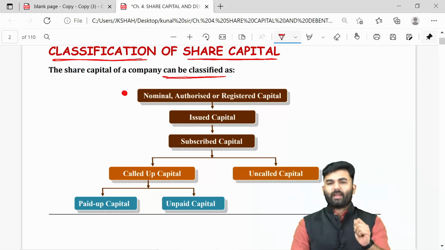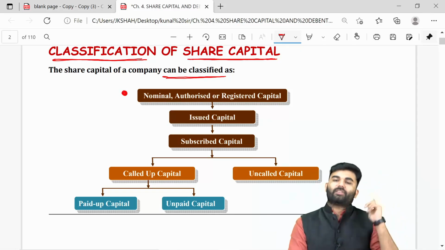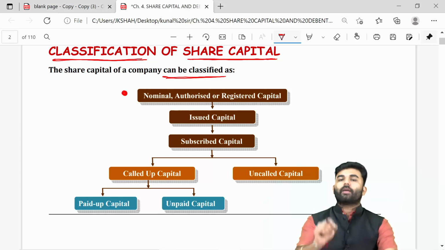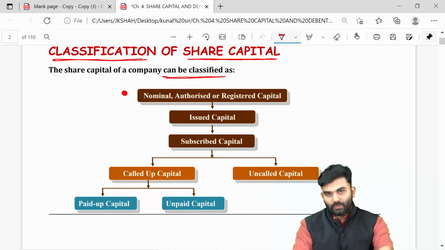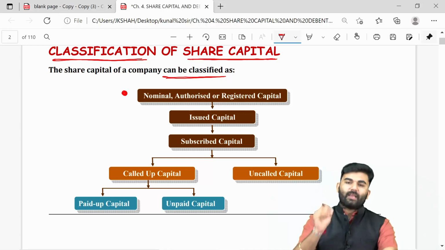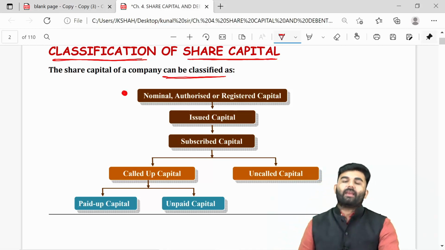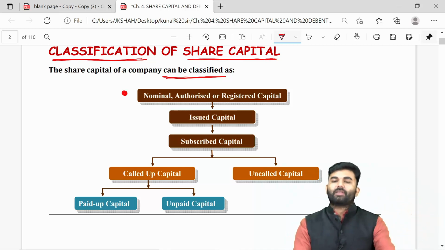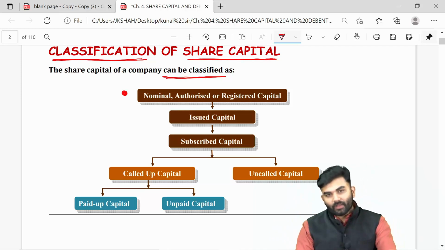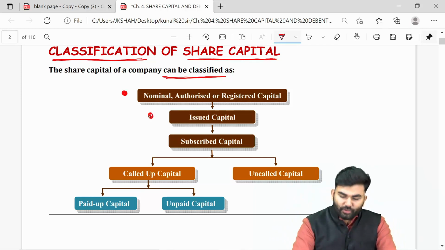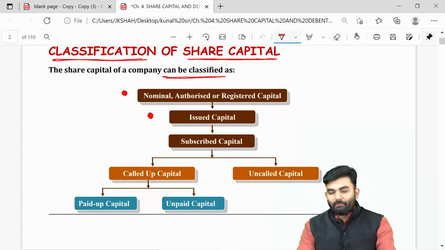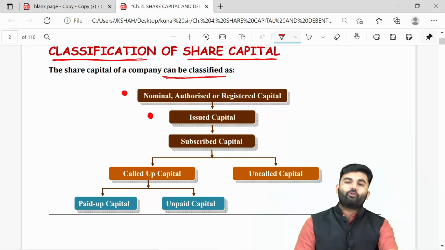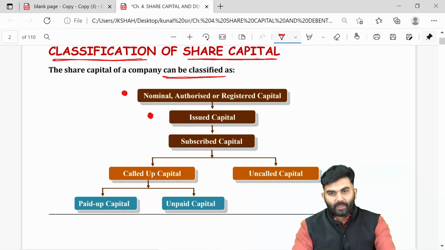What is an authorized share capital? We have already understood this in our chapter number 2 under the topic Memorandum of Association, under a clause called the Capital Clause. Authorized share capital is the maximum share capital the company can issue. Why does a company issue shares? The only reason for issuing shares is to raise funds. So whenever I talk about issued capital, always remember that issued capital will be lesser than authorized share capital, or it will be at par with authorized share capital.